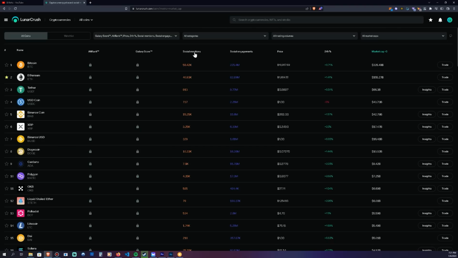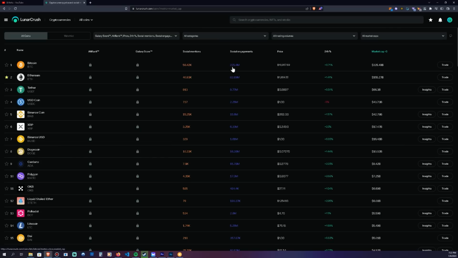This is pretty cool because you can see that Bitcoin has 56,000 social mentions. Ethereum has 40,000, which is way higher than these other coins. Dogecoin has 10,000 social mentions, which means there are 4 times more people talking about Ethereum and almost 6 times more talking about Bitcoin.